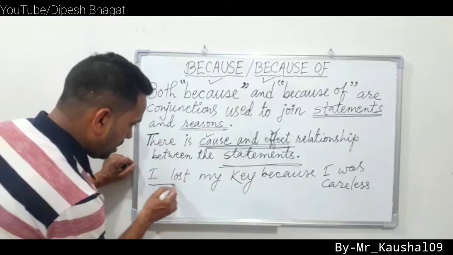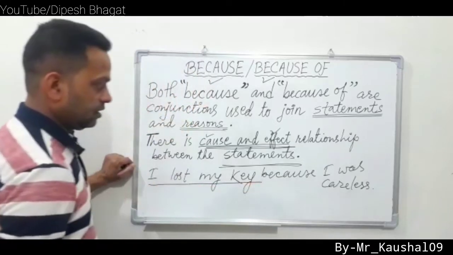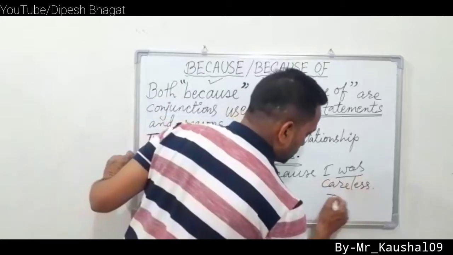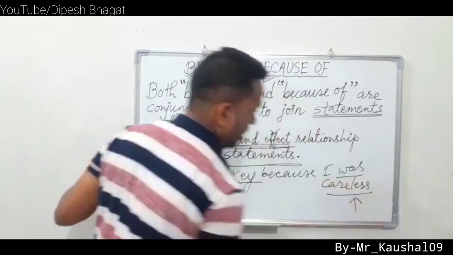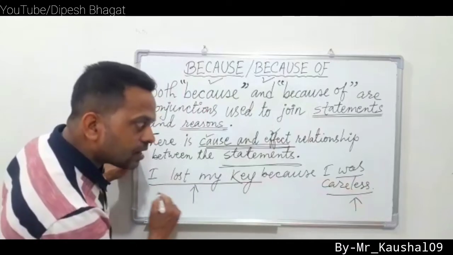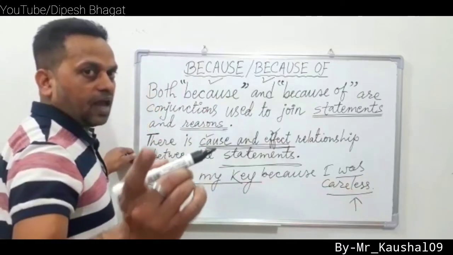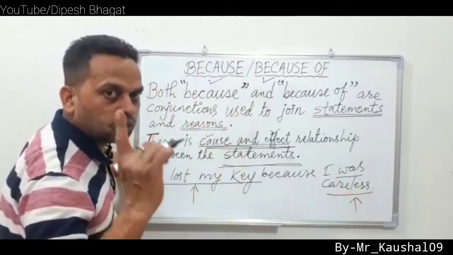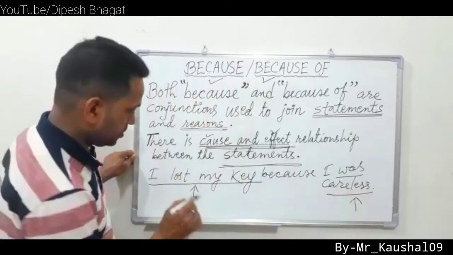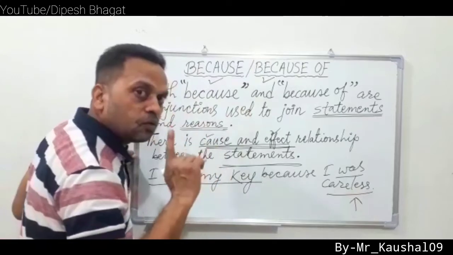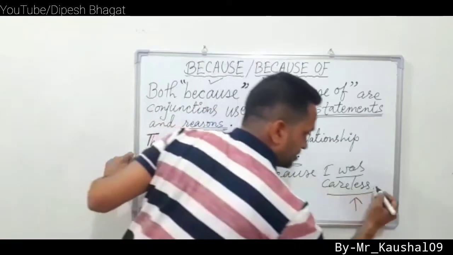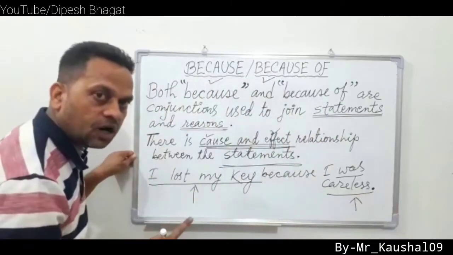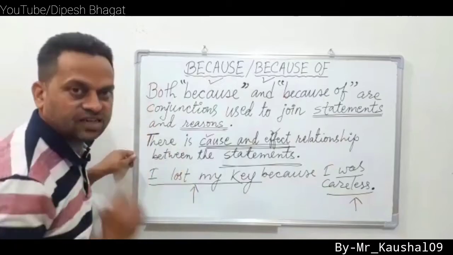See, I lost my key. This is one part. I was careless is another part. How many sentences are there? Can you tell me? Yes, there is only one sentence. No, there are not two sentences. You see, there is one full stop, which means it's a single sentence.